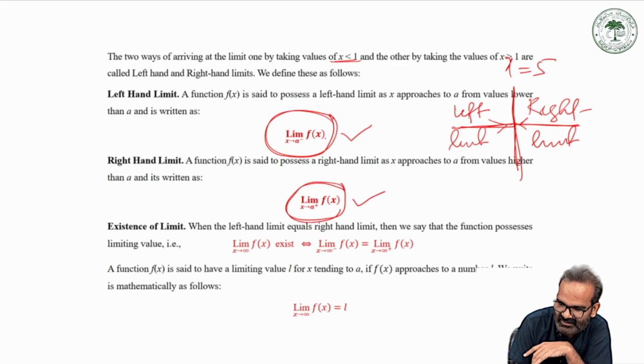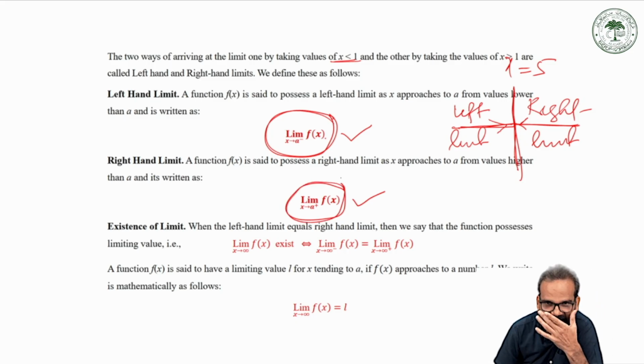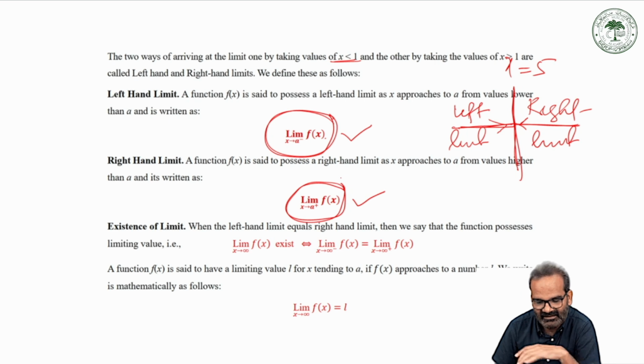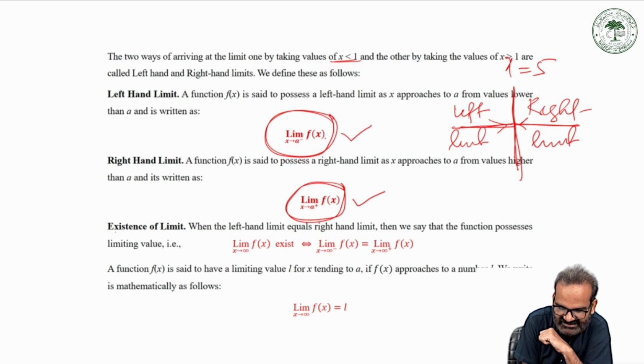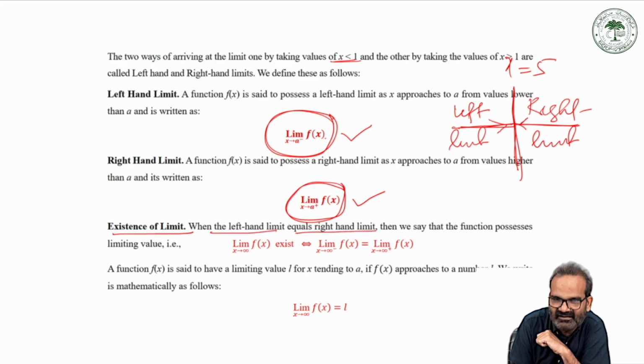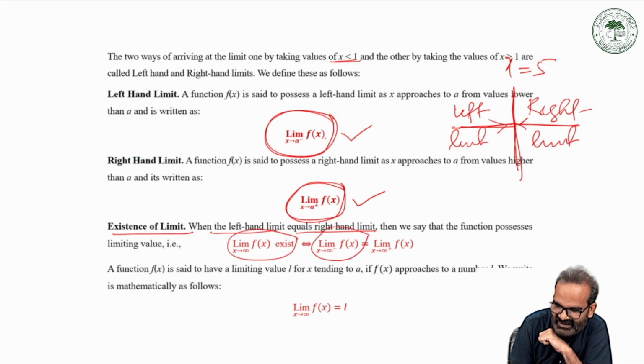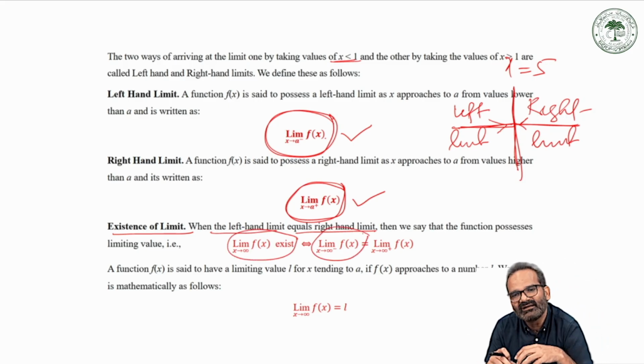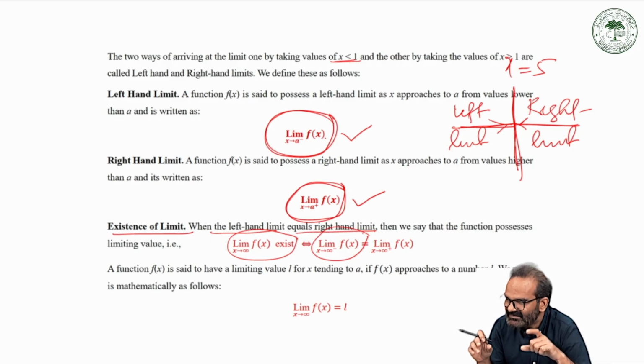X tends to a plus f of x, we will call it the right hand limit. When does the limit exist? When the left hand limit equals the right hand limit. That is, the limit calculated from the left and the limit calculated from the right are both equal, then we will say that the limit of a function exists. Whatever value you get will be called the value of the limit.